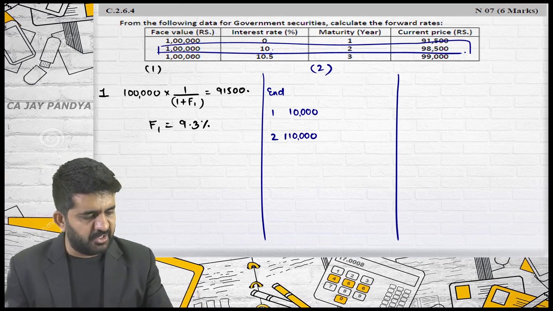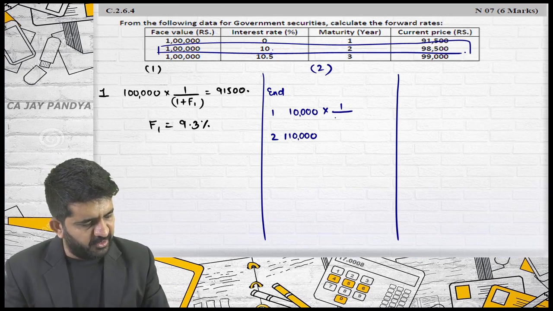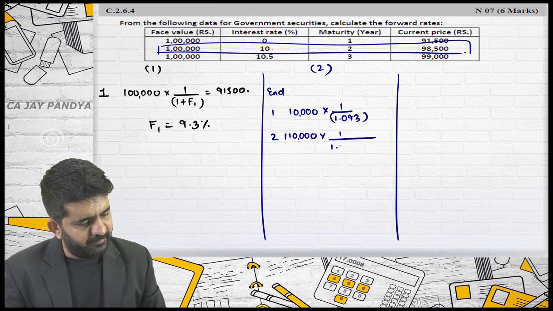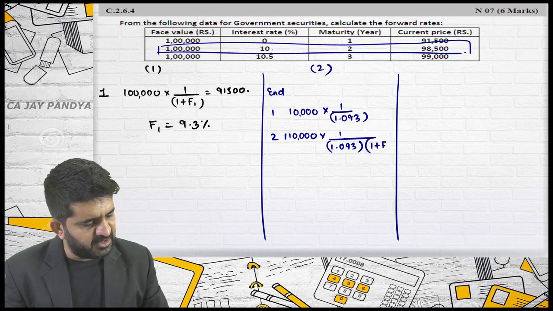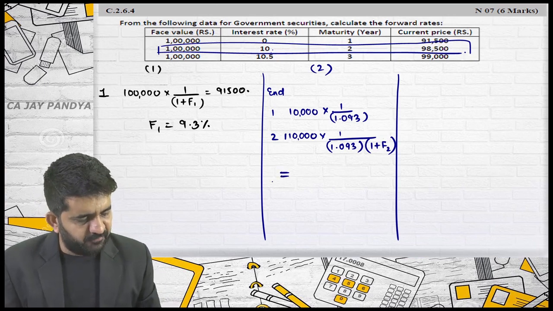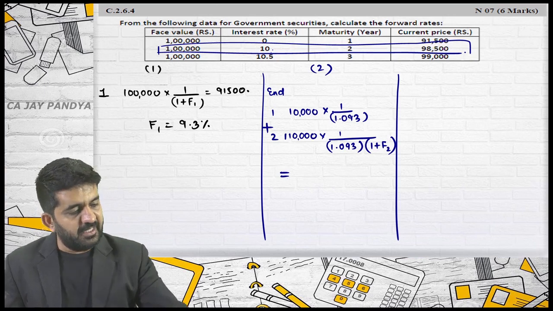Because 1 lakh redemption value you will be getting back. 1 divided by forward rate of first year, 1.093. 1 divided 1.093 multiplied by 1 plus a forward rate of second year. The total answer of this plus this should be equal to